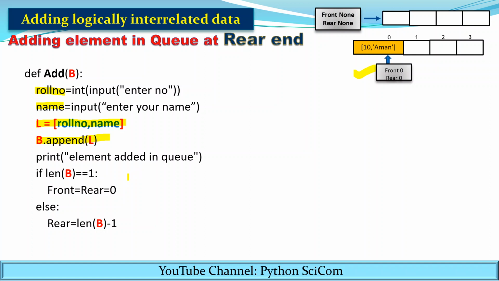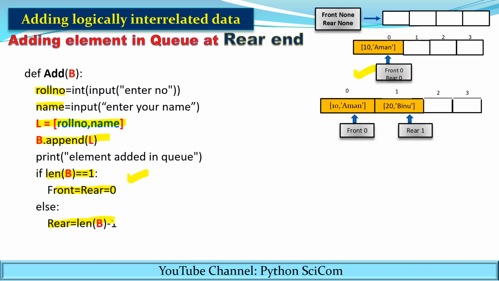Again, for finding the value of front and rear, we have found the length of the queue, and if the length of the queue is equivalent to 1, front and rear will be equivalent to 0, else rear will be len of b minus 1. Now let's see another example.